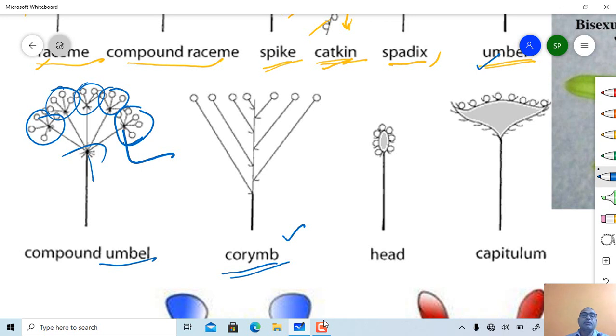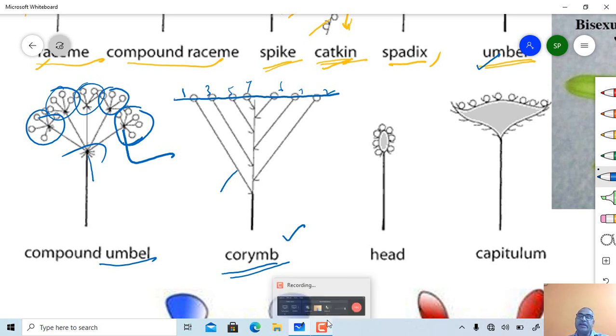Capparidaceae. So first flower, second flower, third flower, fourth flower, fifth, sixth, seventh. So completely acropetal type of succession is present. Flowers are bracteate, then pedicellate, but older flowers have much longer pedicels than the younger ones, and all flowers are brought to an equal level. Then the inflorescence is called a corymb type.